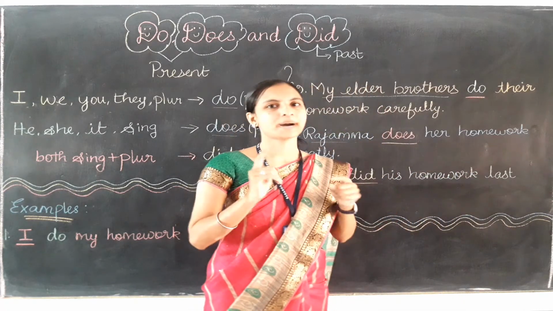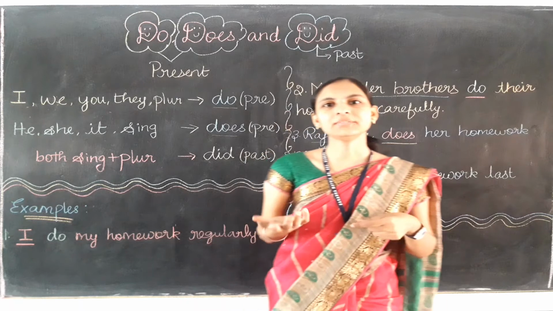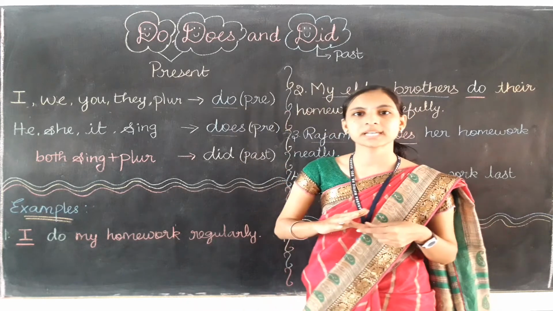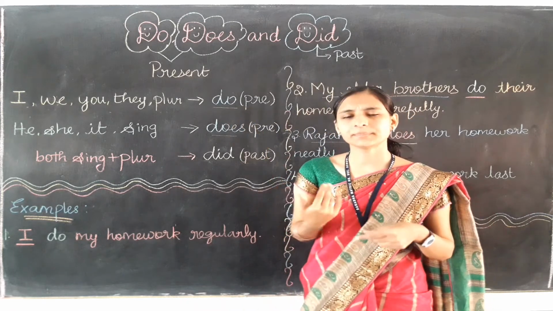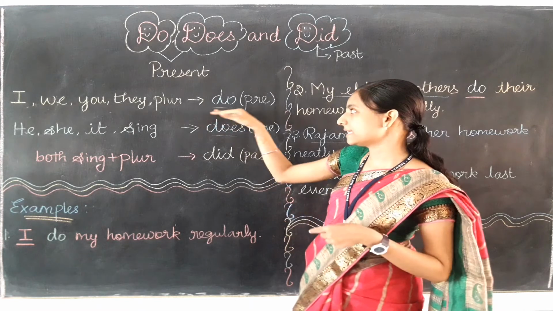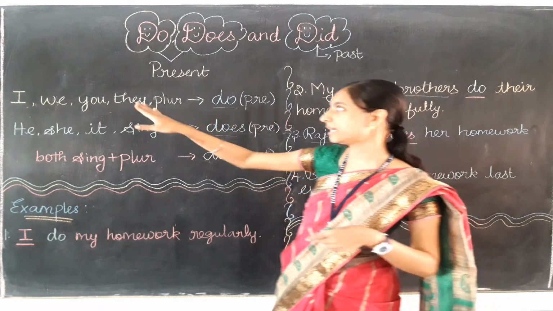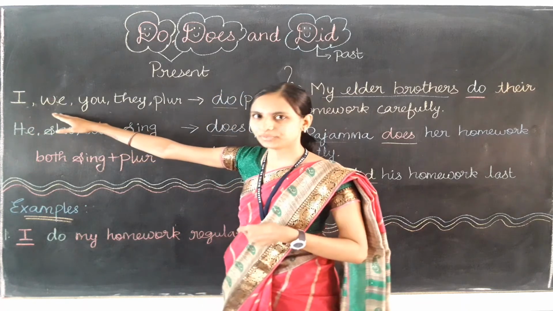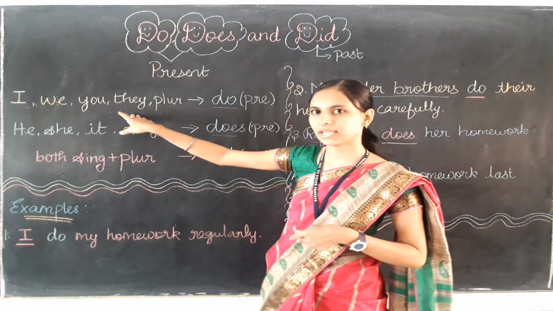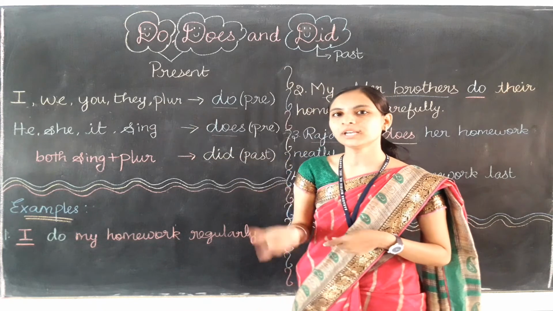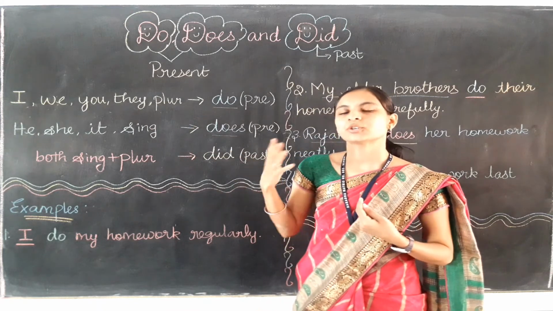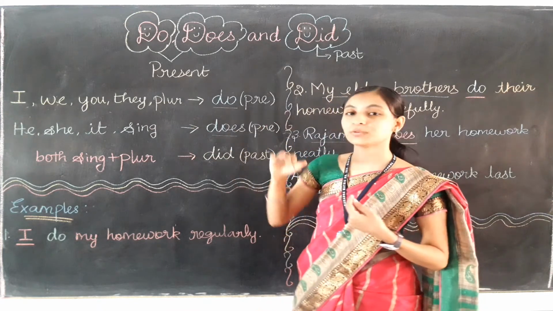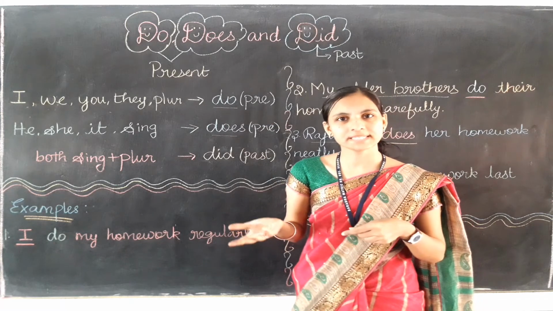And where can we use do as present time? In the present time we can use do for the subjects I, we, you, they, and also for plural nouns, plural names.